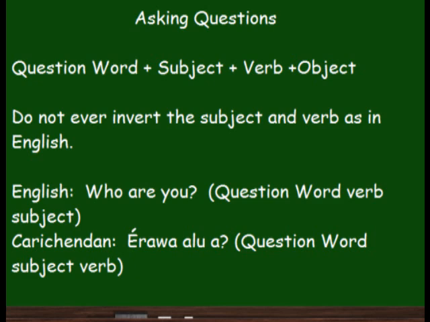So let's look at English. To ask who are you, you say who, and then instead of saying you are, we switch the you and the are and say who are you? Question word, verb, subject. But in Carichendan, we're going to retain the alu a, you are, as it would be in a regular sentence, and simply add the question word erawa. So question word, subject, verb. Erawa alu a. Who are you? Who you are.